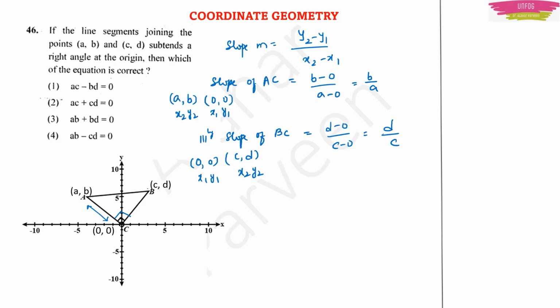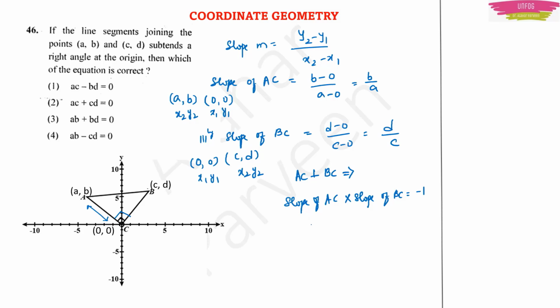Okay. Now they have told that AC is perpendicular to BC, right? So there is one condition for perpendicular slopes. If the slopes of two lines are taken and those two lines are perpendicular to each other, then, I'll write it, AC is perpendicular to BC means slope of AC multiplied by slope of BC will be equal to minus 1.